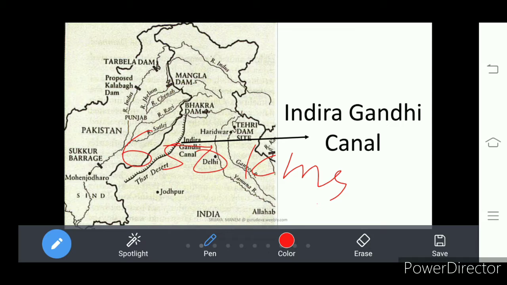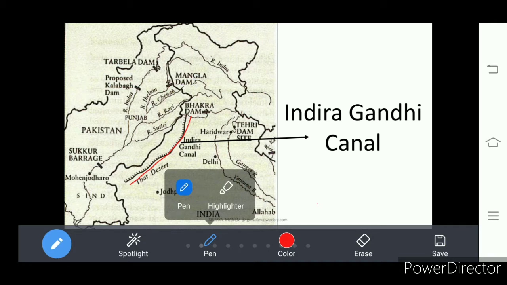It starts at Punjab. Understand? Through this Indira Gandhi Canal, the cultivation is taking place in a desert. The location of the Indira Gandhi Canal here.